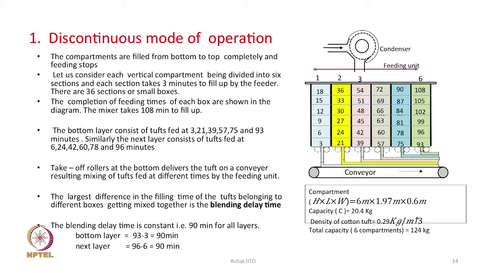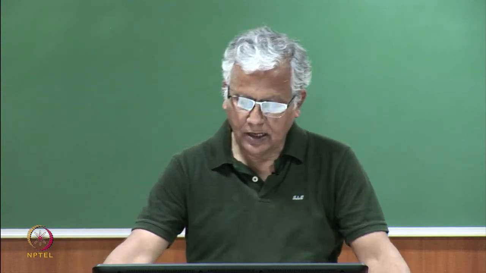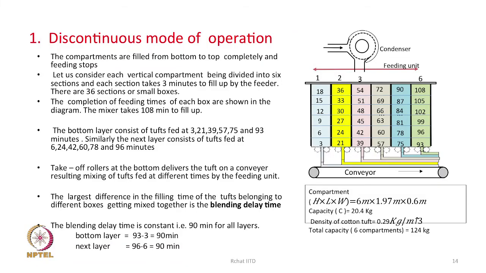So, the tufts which are fed at the 3rd minute have an opportunity to get mixed up with the tufts which are fed at 93 minutes, and the larger this value, the more the blending delay, the better it is.